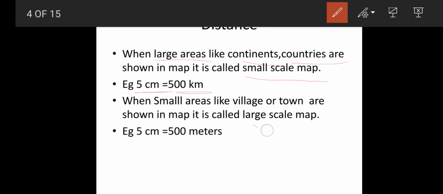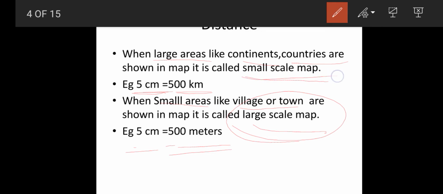Then what is a large scale map? Vice versa, the reverse. It shows only small areas like villages, towns, etc. For example, here 5 centimeters represents only 500 meters, but in a small scale map 5 centimeters represents 500 kilometers. The large scale map will give you a lot more information than the small scale map.